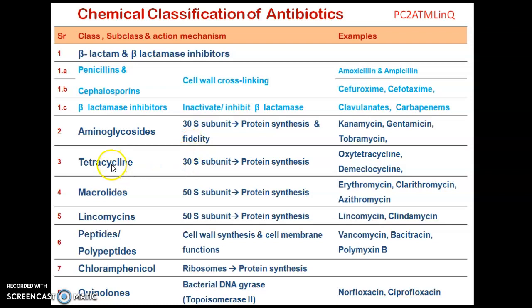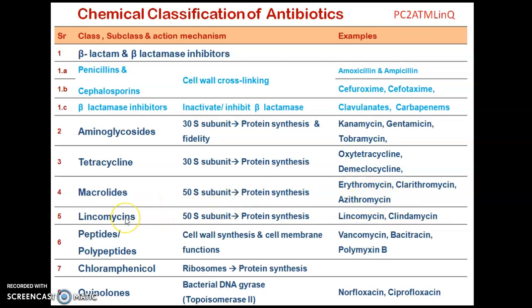Tetracycline is another class. As the name indicates, tetracycline contains four cycles. These also bind with the 30S subunit, and they inhibit protein synthesis. Some examples are tetracycline and demeclocycline. The next important class is the macrolides. As the name indicates, macro means a larger group. They bind with the 50S subunit, and they also inhibit protein synthesis. The examples are erythromycin, clarithromycin, and azithromycin. You might have heard of azithromycin during this corona pandemic.